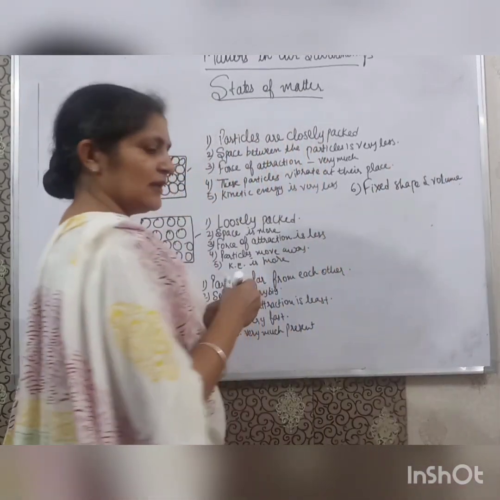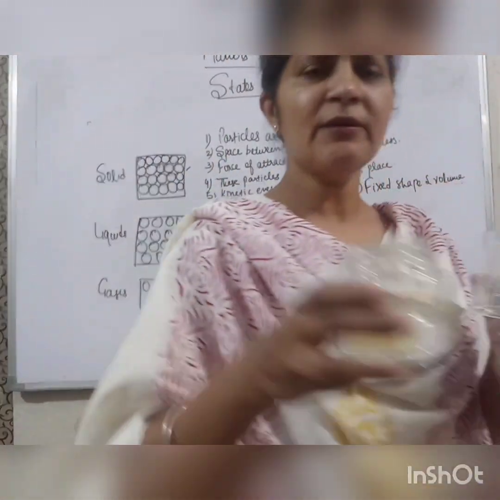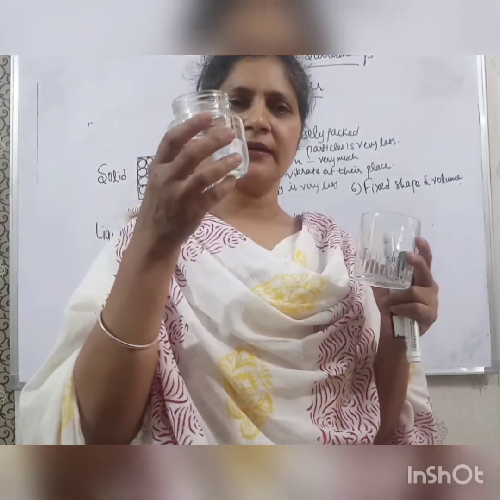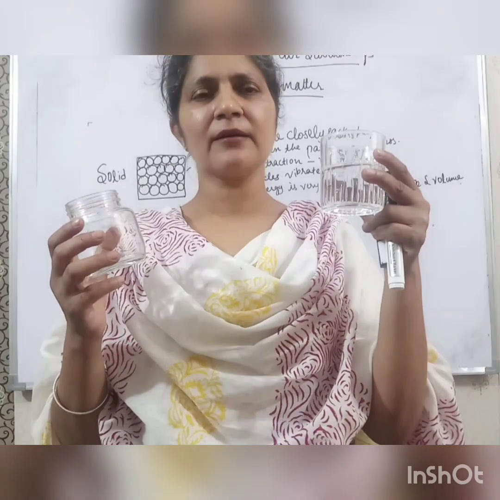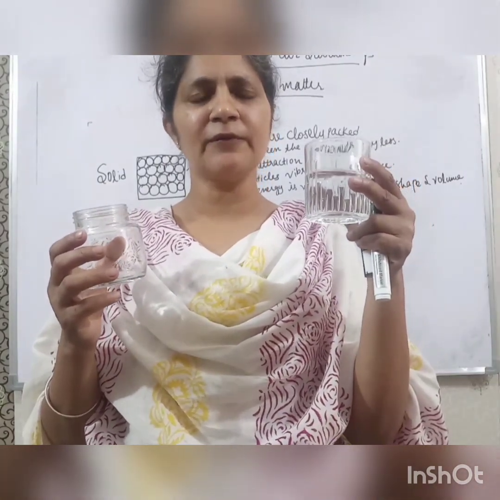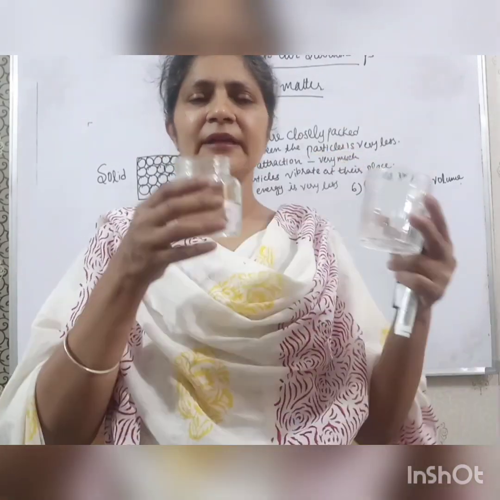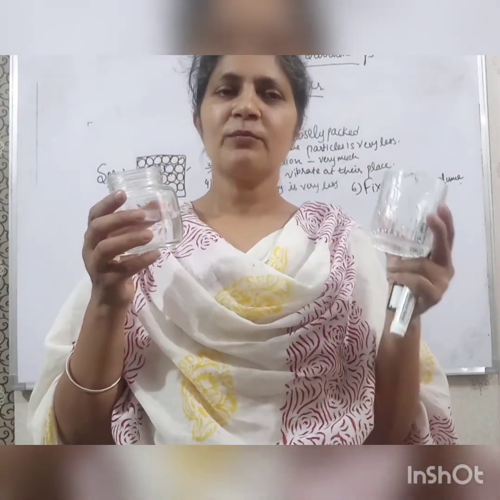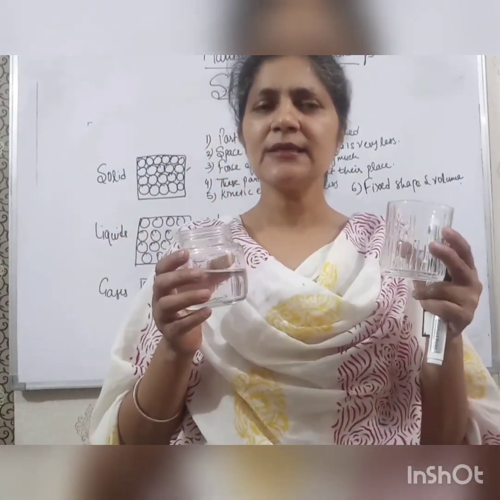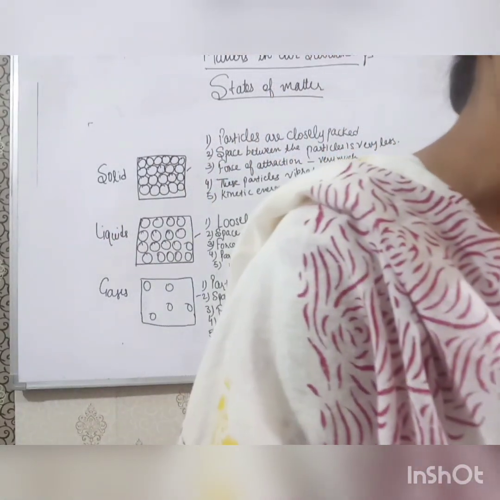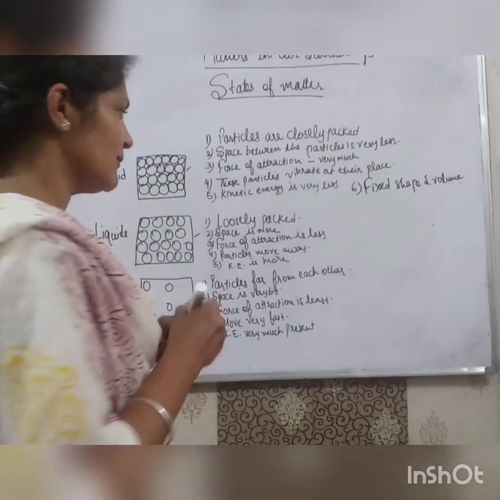Now in case of liquids, as you can see, I have a glass. If I put this water which is in the container into the glass, it will take the shape of the glass. If I again put it in the container, it will take the shape of the container. But the volume remains the same. Volume is not changed because the particles in the liquid are moving here. They are not going very far away from each other.